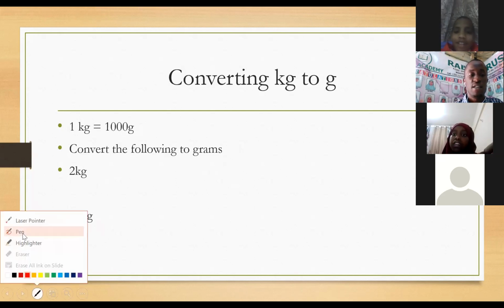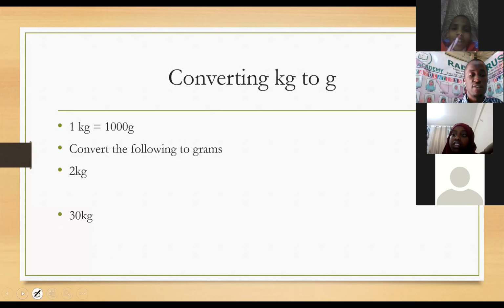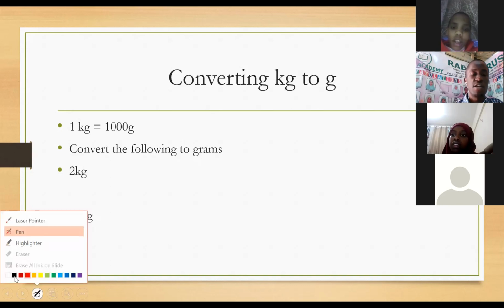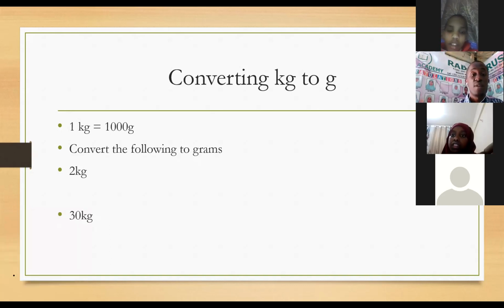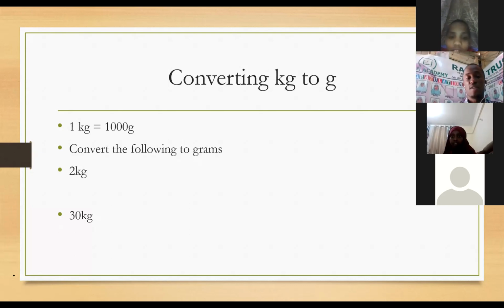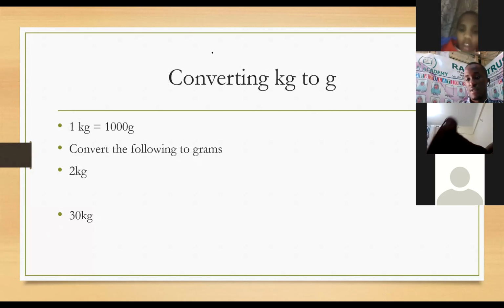And Ishraq, we want to start some mathematics. That one was introduction. Sasa tunataka kuanza hesabu. We want to convert the following to grams. I want you to be very attentive when we are working out these questions. Aisha, what is the problem? Hello. Let us continue. So tunaanza hesabu.